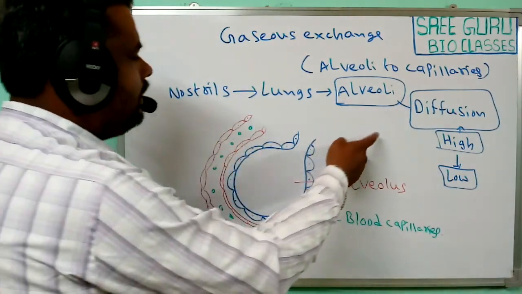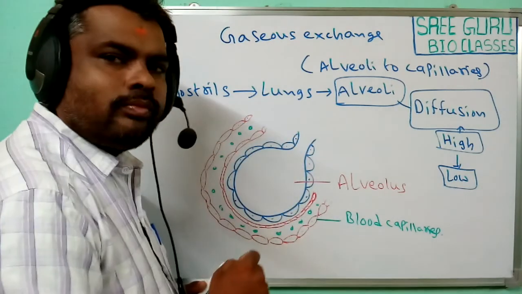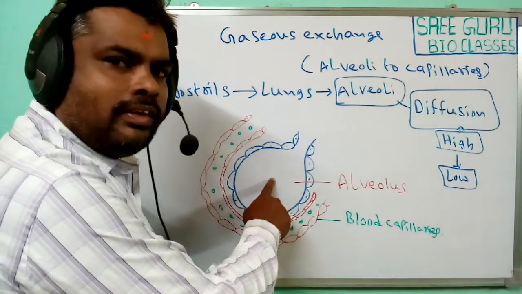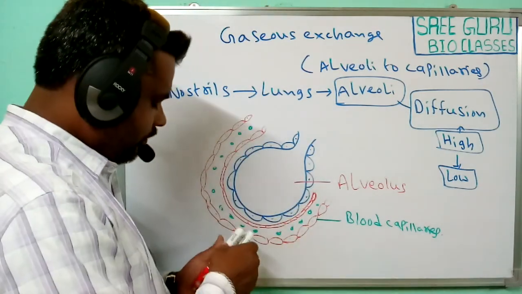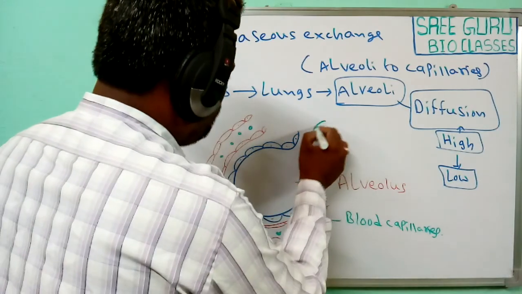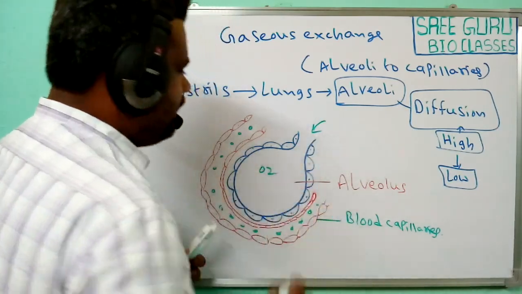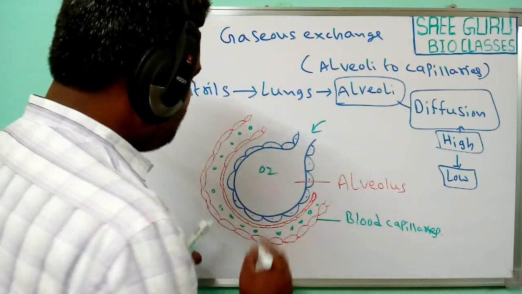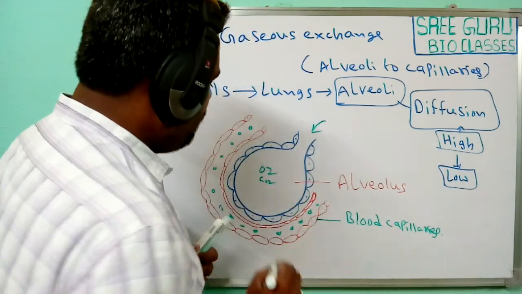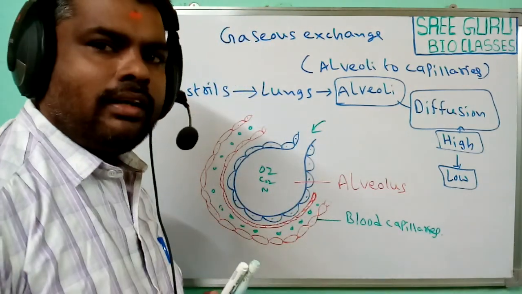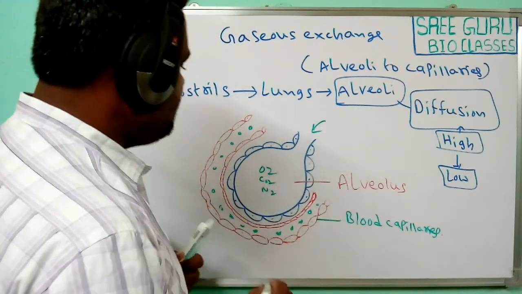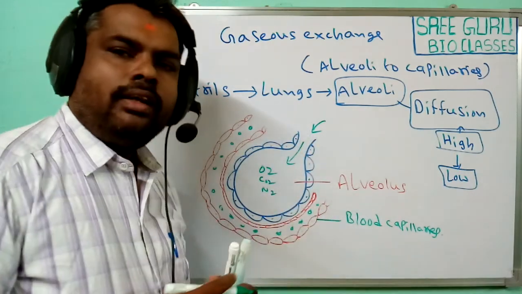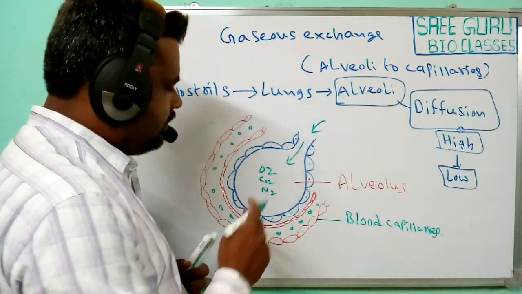Once the air passes through the nostrils to the lungs, inside the lungs the alveolus is present. Whenever we inhale, the air passes inside the alveolus. In that air, oxygen, carbon dioxide, nitrogen and some other gases are present. So all these gases are coming into the alveolus.